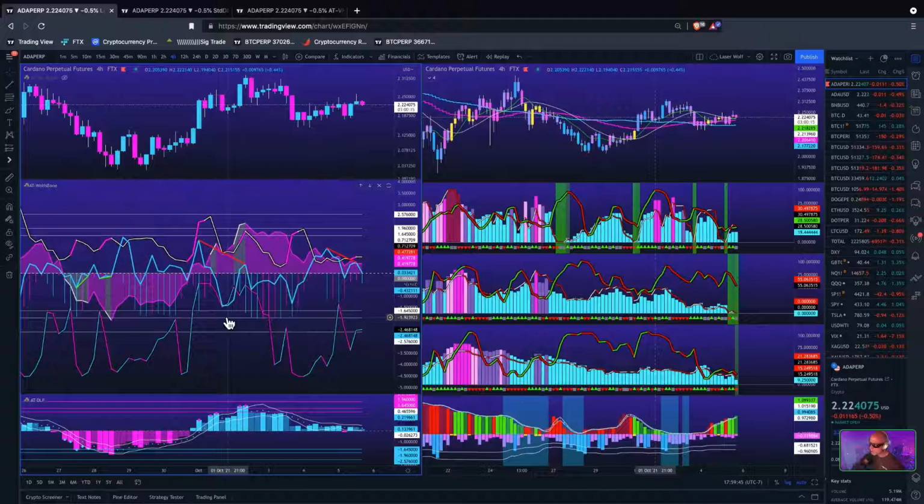Actually, no, there isn't. Well, I'll take that back. So what divergence is building on Cardano from back here? It's building some hidden bull divergence, continuation, from these moves right here, right? Because over here you've got a lower low, and over here on the indicator you have a low and a higher low. And look at Cardano on the 4-hour. It's right at the zero mean. Wouldn't be a bit surprised if Cardano has a little breakout, to see the variance have an outlier, turn pink,